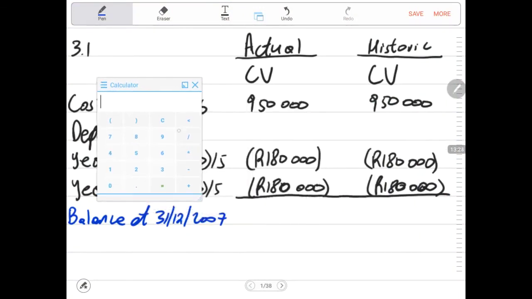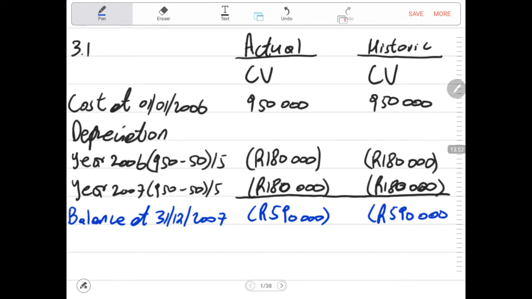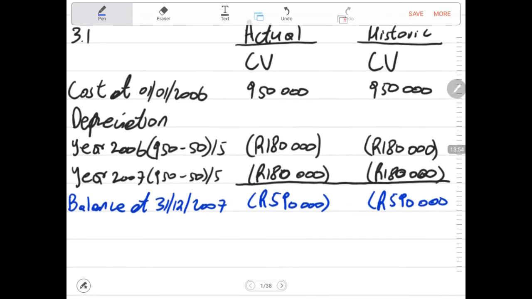Then I will say 950,000 rands minus 180,000 rands minus 180,000 rands for 2 years. This will give us 590,000 rands, and we record this same amount in both columns because at this point there is not yet a change in estimate or in the accounting policy.